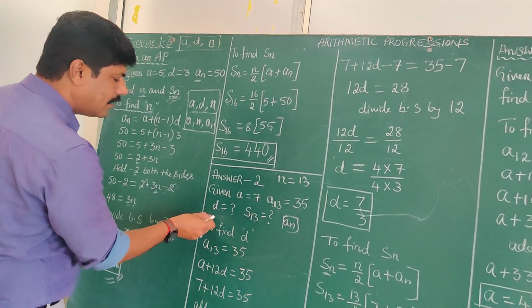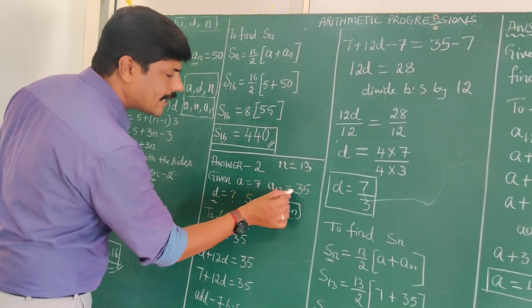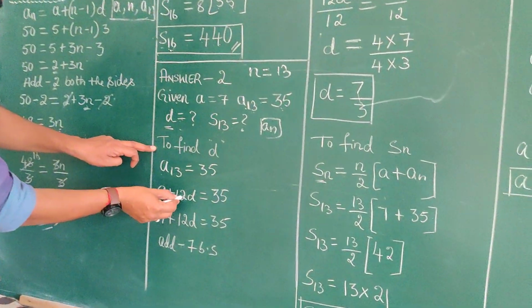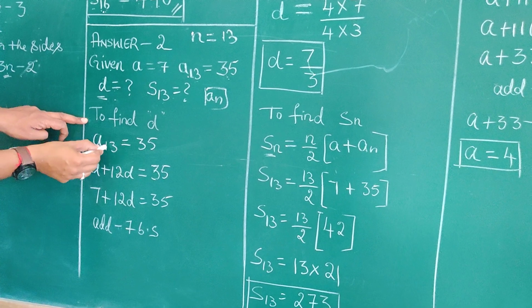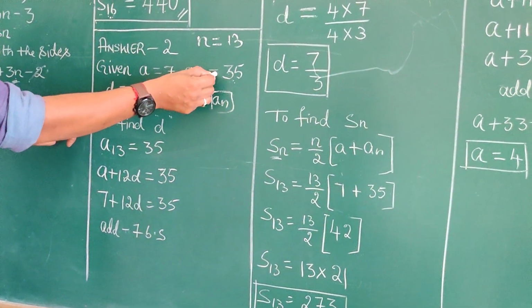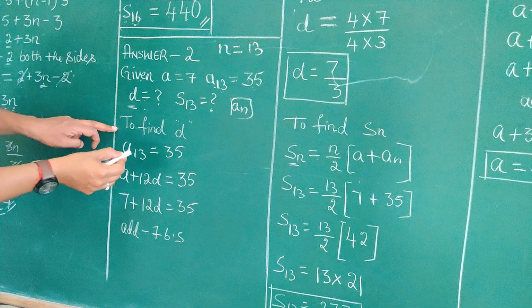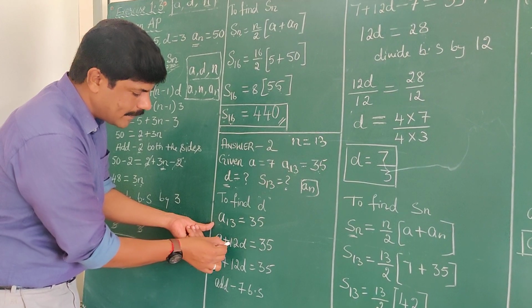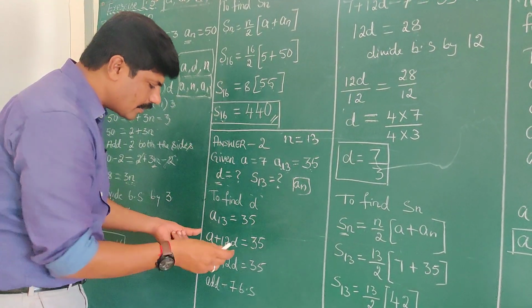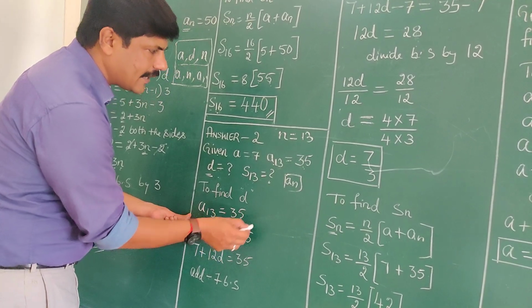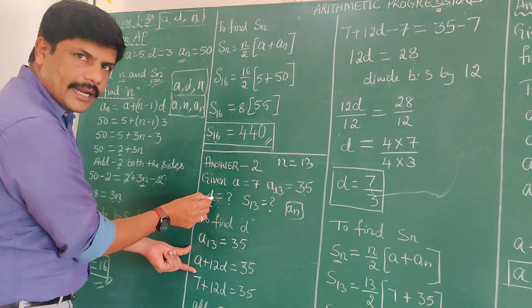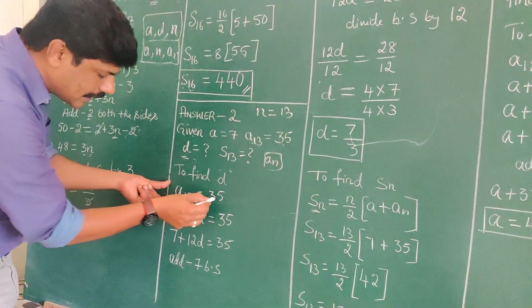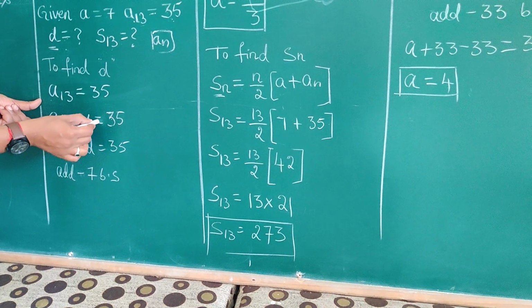Very easily we can find d. How? You know that A13 is nothing but A plus 12D, which is equals to 35. A13 value is given, A13 is equals to 35. What is A13? A13 is A plus 12D, which you know from the previous problems. A plus 12D is equals to 35. That's what is given here. We are finding here D. To find D, we need A13 is equals to 35, and A13 is A plus 12D.